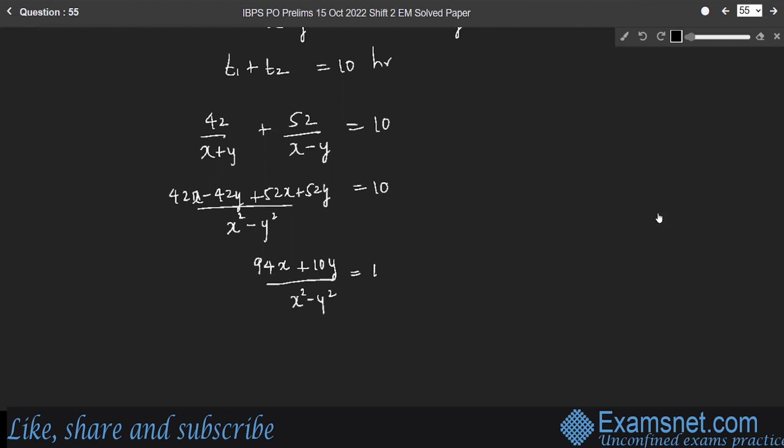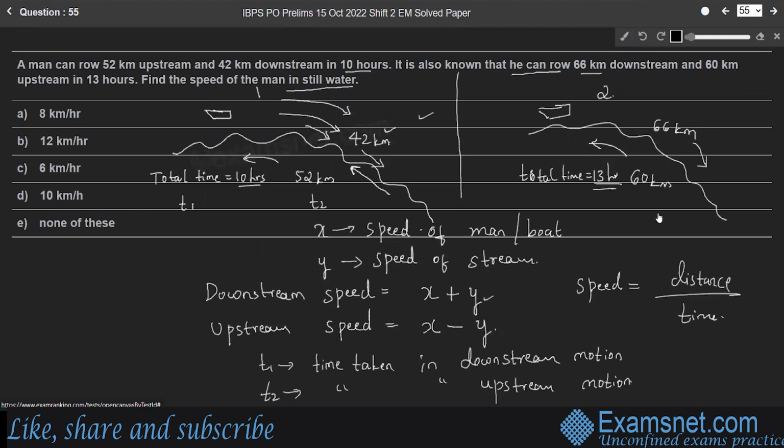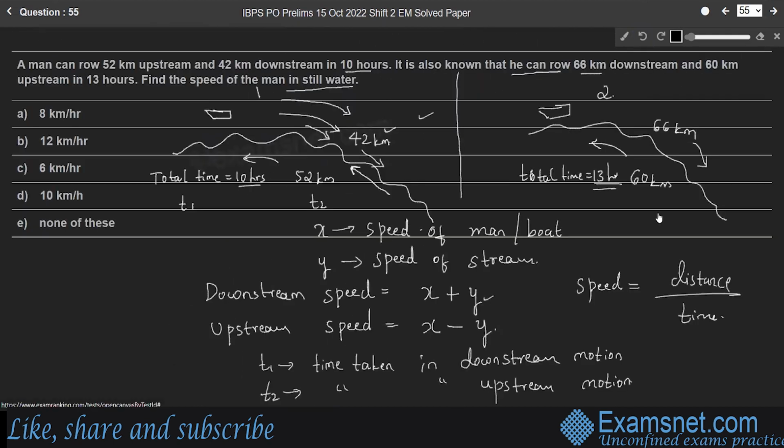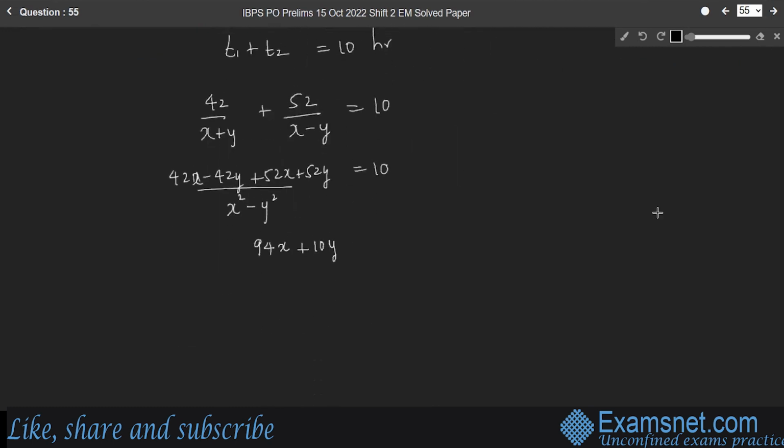Or we can take x square minus y square to the RHS part. So 94x plus 10y is equal to 10 into x square minus y square. Consider this as equation 1.